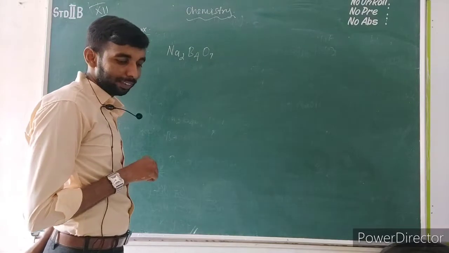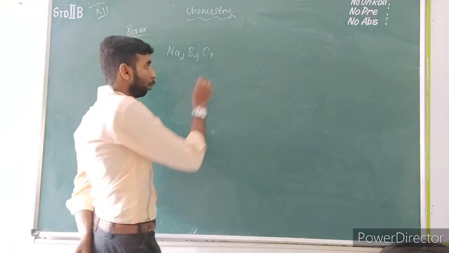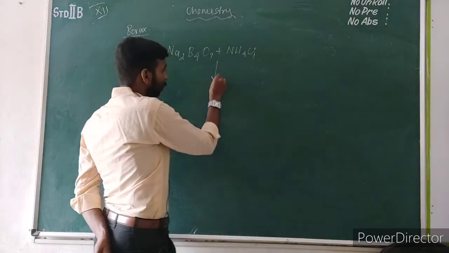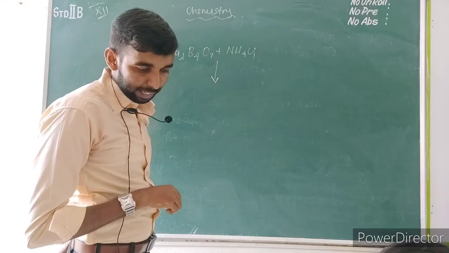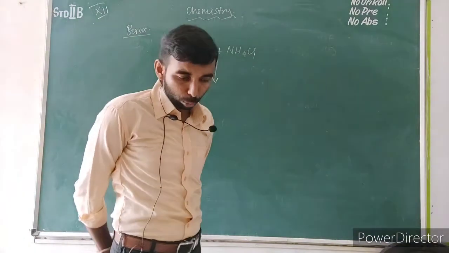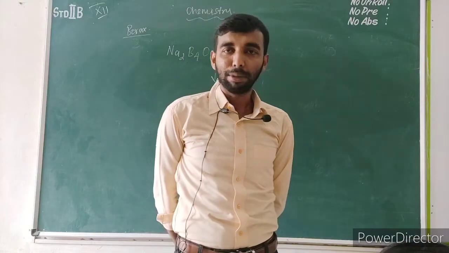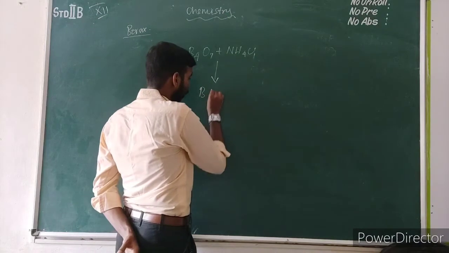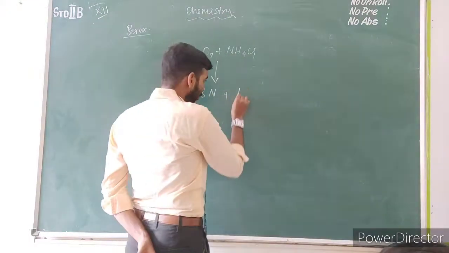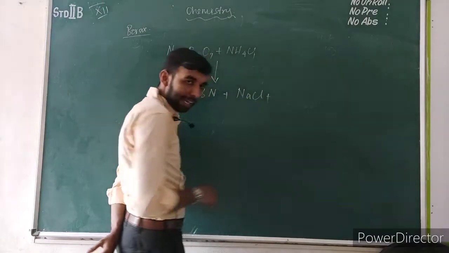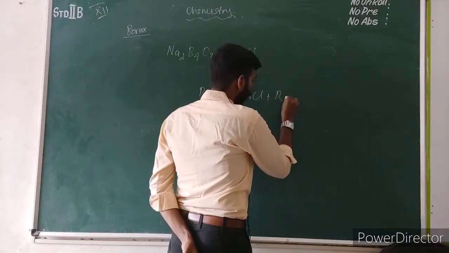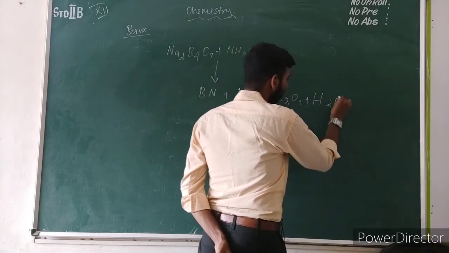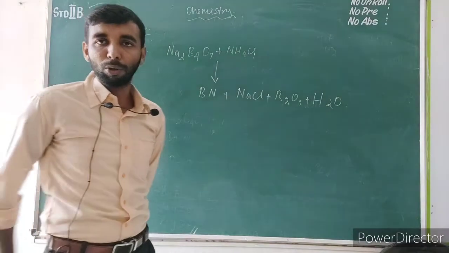This is called borax. If you heat the borax along with ammonium chloride, NH4Cl, the products formed are sodium chloride, boron nitride, and boric oxide B2O3, along with the elimination of water. This is the reaction when you take borax along with ammonium chloride.